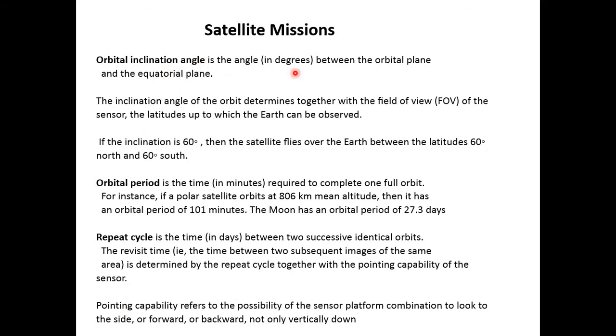Orbital inclination angle is the angle in degrees between the orbital plane and the equatorial plane, I mean with respect to the equator. This inclination angle determines, together with the field of view... Field of view means when we see any object with our eye, we see it with different angles. Like if this inclination angle is 60 degrees, then 60 degrees is coming from a single source. But when it is spread on the Earth, it will cover many kilometers. Like it may cover 200 kilometers, it may cover 400 kilometers.